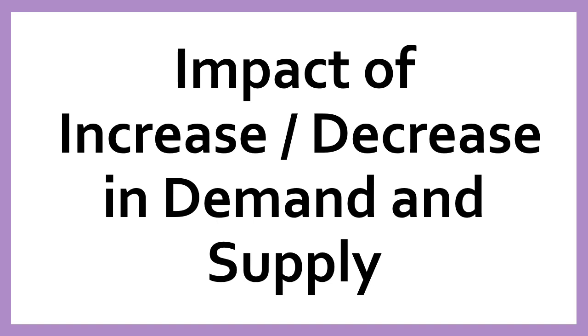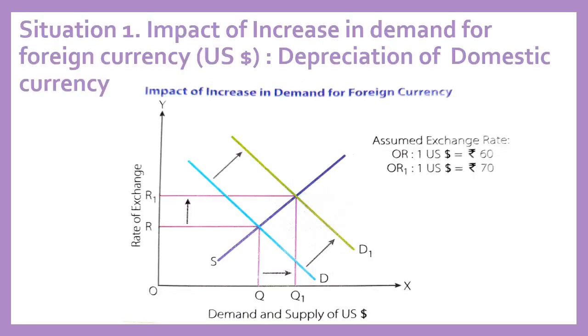Now we shall study the impact of increase or decrease in demand and supply on the foreign currency or on the domestic currency. So the first situation is the impact of an increase in demand for foreign currency. See, an increase in demand is reflected by a shift in the demand curve to the right. When there is an increase in demand, the demand curve for foreign exchange will shift to the right.